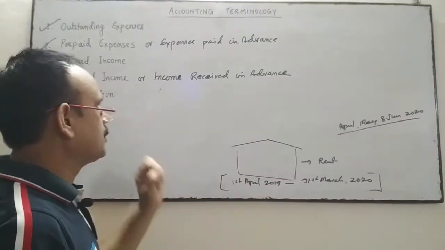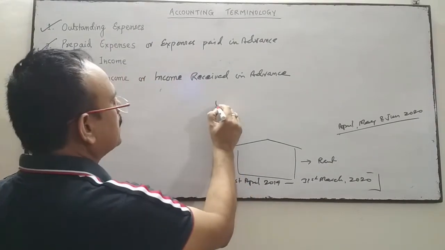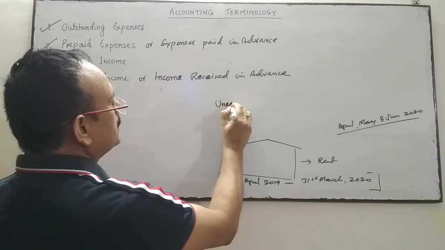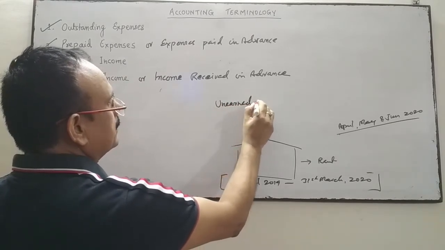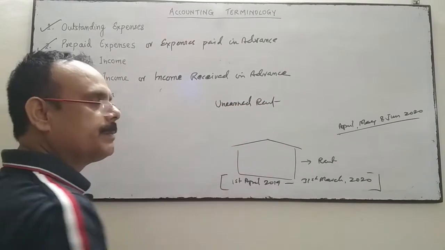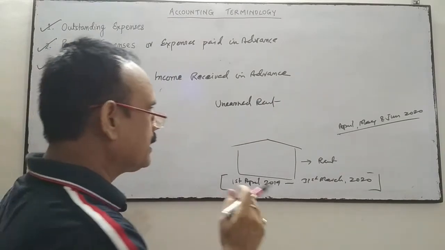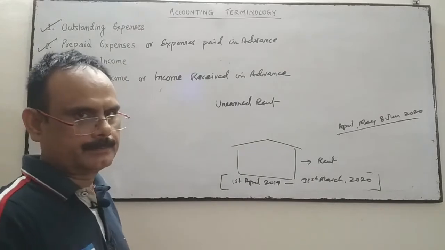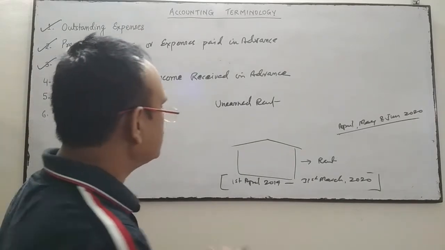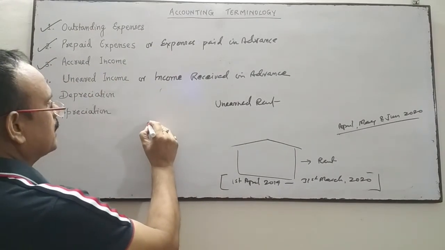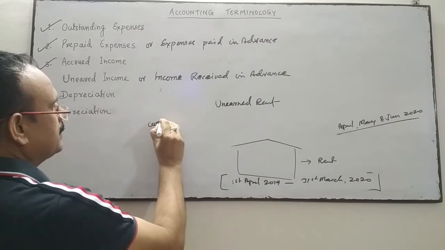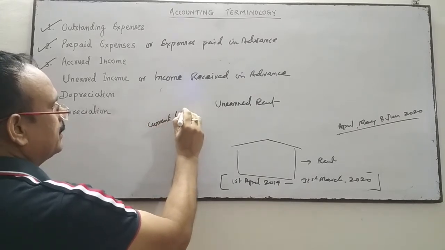That rent is called unearned rent. This rent is actually not earned, but the amount of that rent is received in advance. Unearned rent is your current liability.